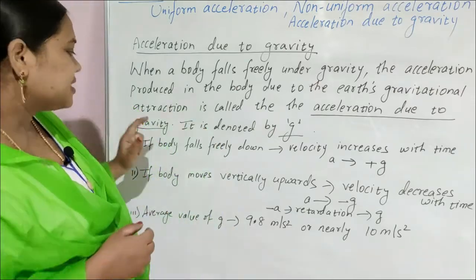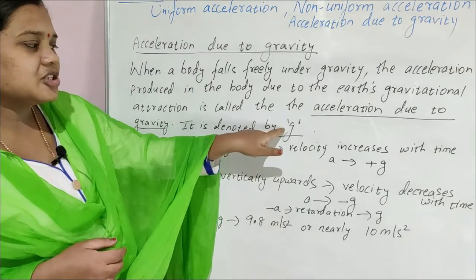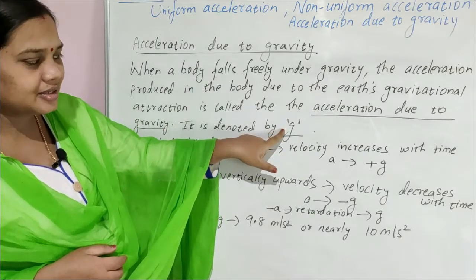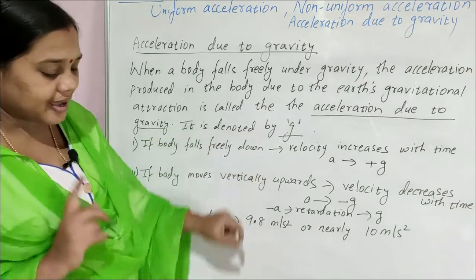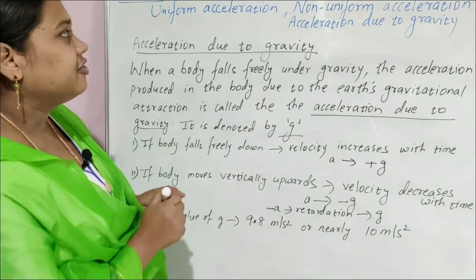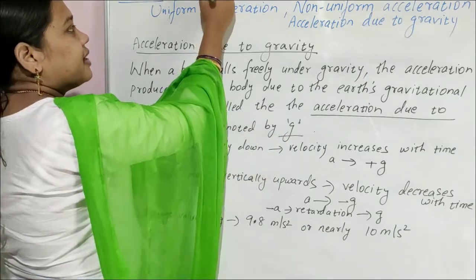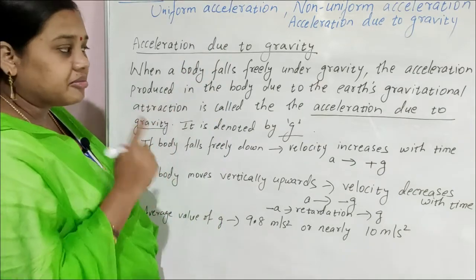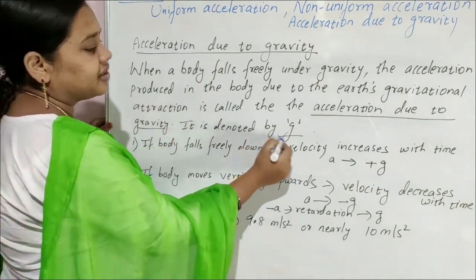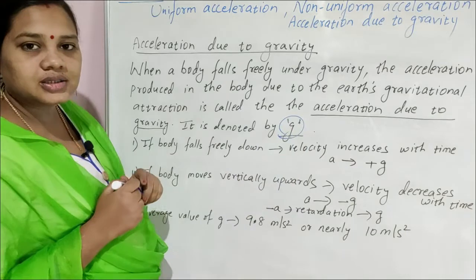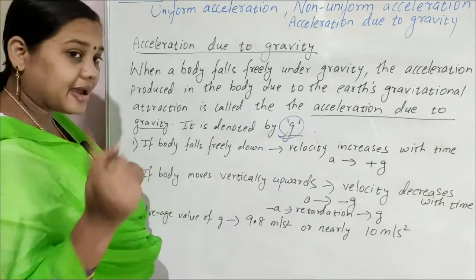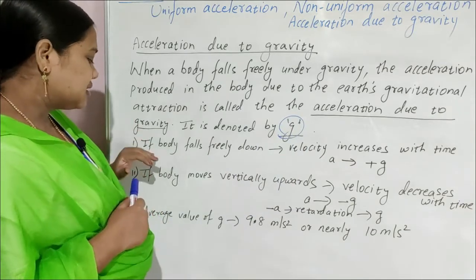Clear? This acceleration due to gravity is denoted by the letter small g. Up to now we denoted acceleration with a, is it or not? But acceleration due to gravity is denoted by small g, that's why. Now these are some points.